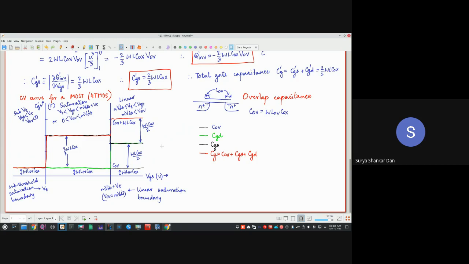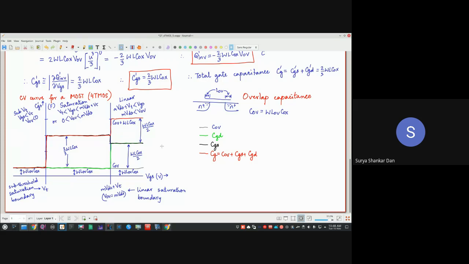Is that fine for everybody? Whenever you are designing your circuits, you have to always keep in mind which region of operation you are in. We cannot always say that our device is always going to be in one region, except in specific circuits. For example, a diode connection will always definitely be in saturation. We will look into it in your analog IC design.